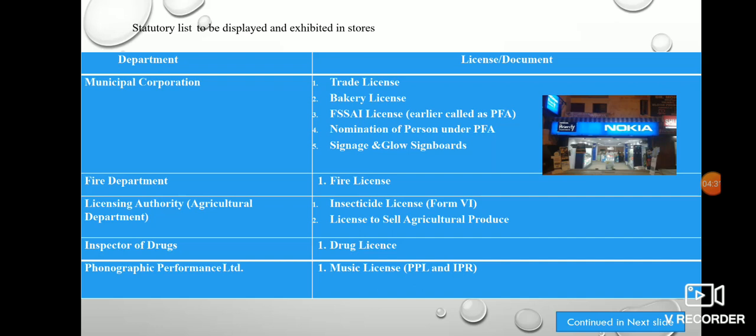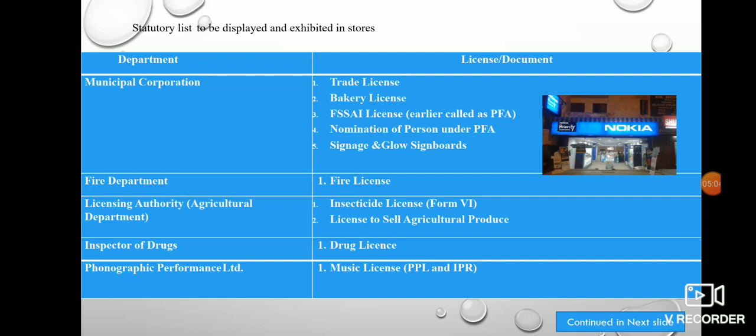You might have seen these in petrol pumps and all, right? Licensing authority: the agricultural department. Insecticide license: if you are selling any fertilizers and insecticides, then you have to take this particular license. And license to sell agricultural produce. So if you are selling any agricultural products, then obviously you have to take the license from the agricultural department.